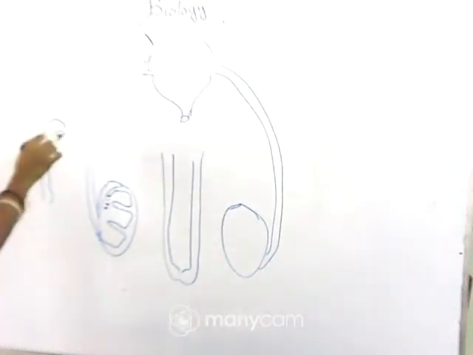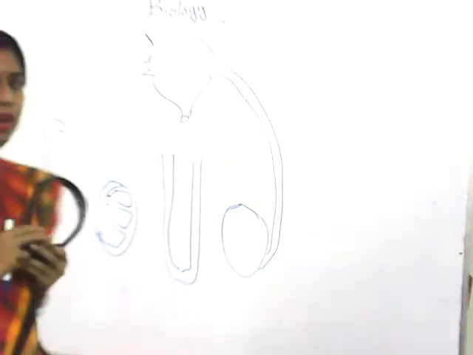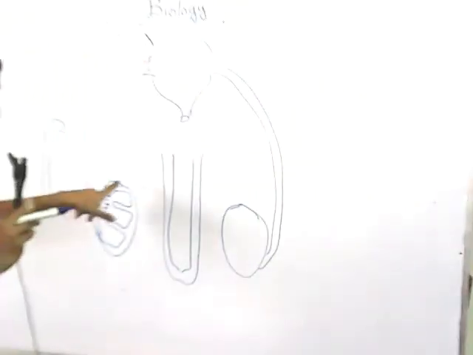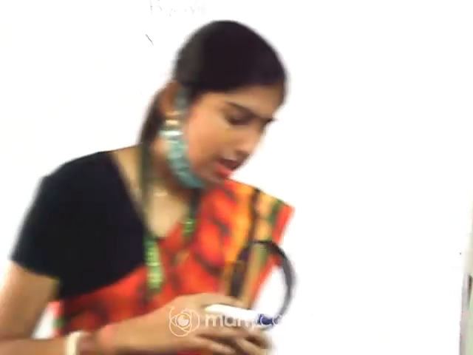Okay, so after reaching the vasa efferentia, this part is divided into three parts: the upper portion, middle portion, and the lower portion. Then it will pass to the epididymis, and this epididymis is divided into three parts: corpus epididymis, caput epididymis, like this. What is the position of the epididymis?